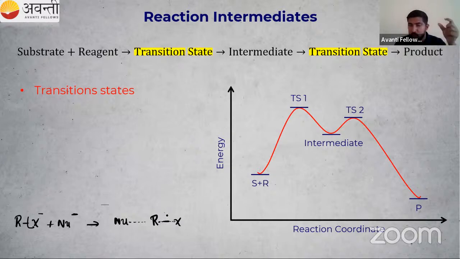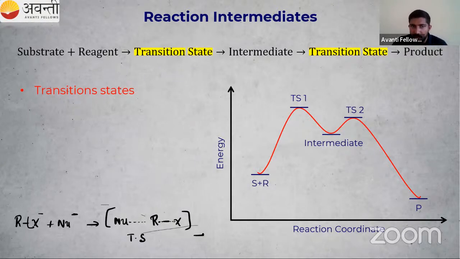Okay, this is happening. So Nu is coming, then X is also there. After some time, what is happening? The Nu and R bond is strong, friendship is strong. X is saying bye-bye to R. So this state is known as the transition state. So what is the final product? That is RNu plus X minus.